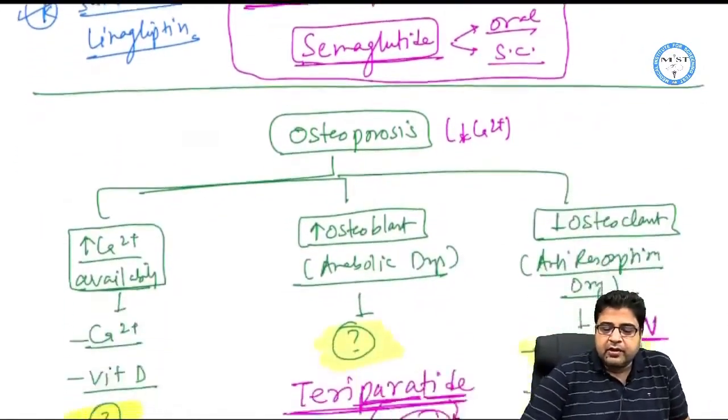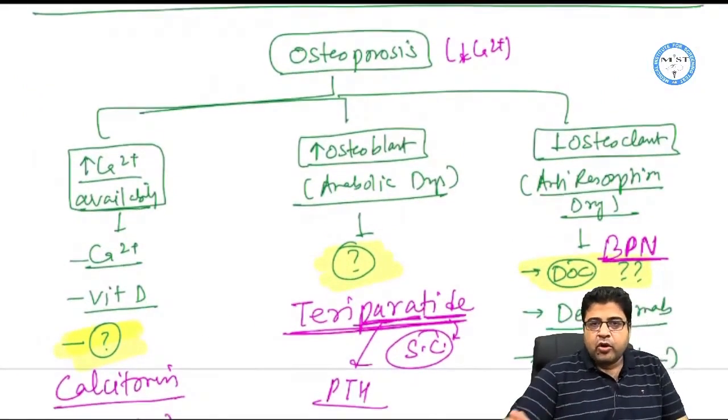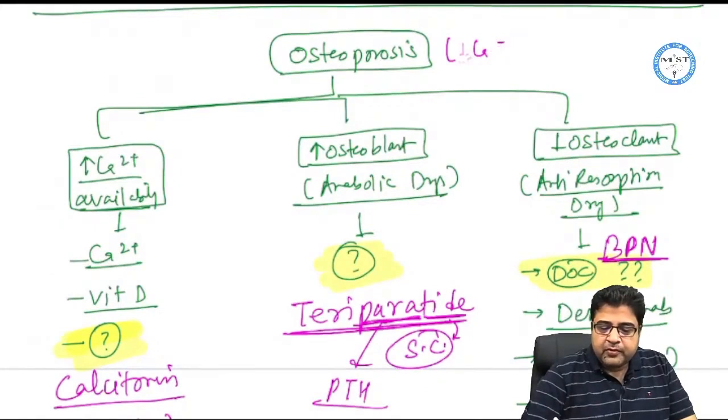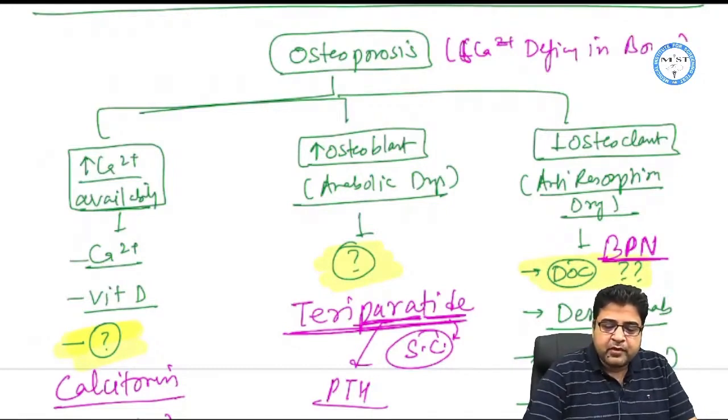Next is the drugs which are given for osteoporosis. Osteoporosis is due to the calcium deficiency in bones. So the patient will have calcium deficiency in bones. The condition is known as osteoporosis.